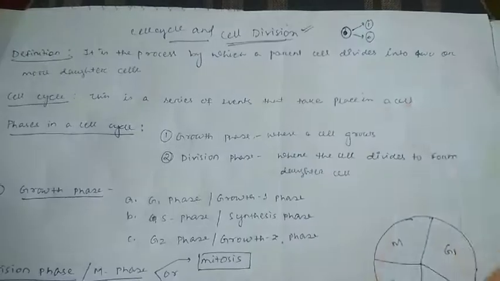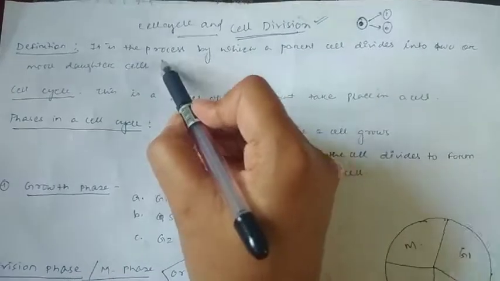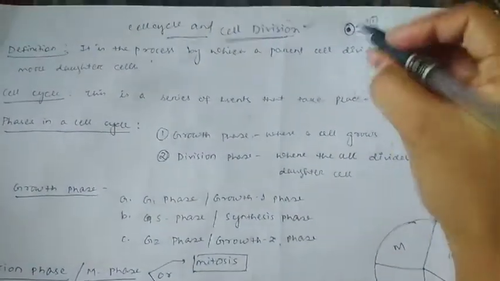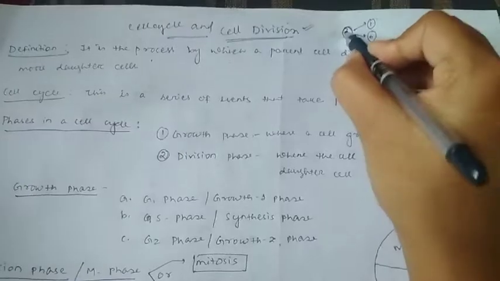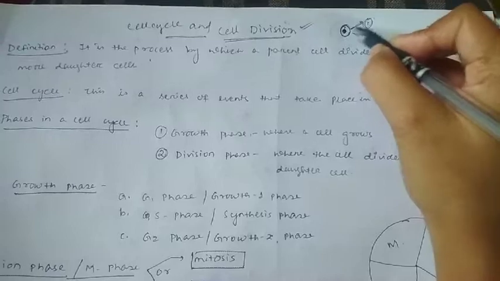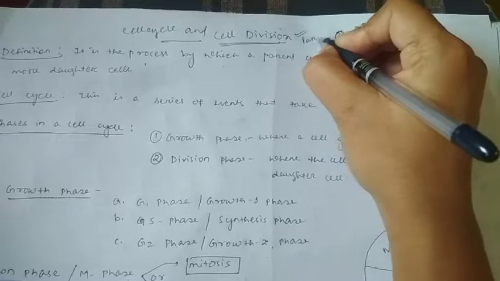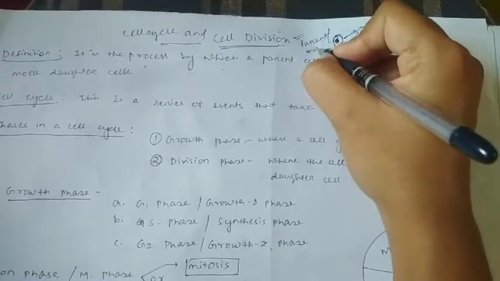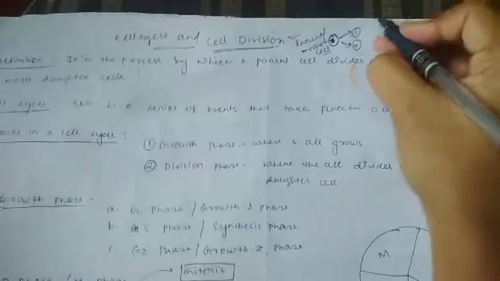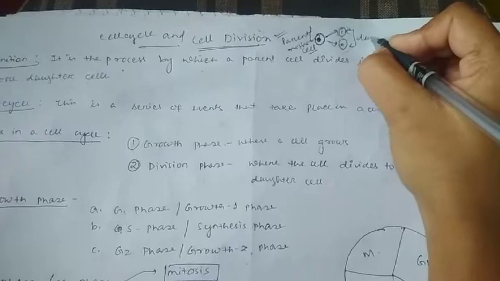So let's see first the definition of cell division. What is cell division? Actually, cell division is the process by which a parent cell divides into two or more daughter cells. Here you can see that this one is the parent cell. Why do we call it the parent? Because from this particular cell we are getting another two cells after its division, right? It is called the parent cell, or it is also called the mother cell. Parent cell or mother cell, and these two cells that are formed are known as the daughter cells.